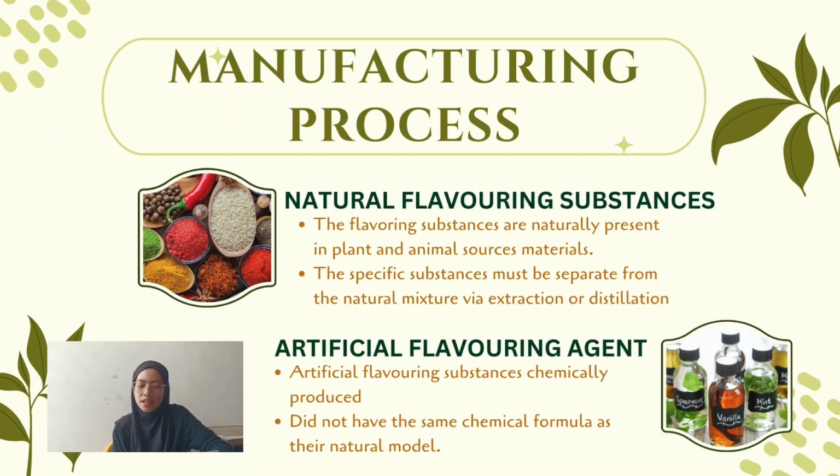There are two flavoring substances, which are natural and artificial. In natural flavoring substances, the flavoring substances are naturally present in plant and animal source material. The specific substance must be separated from the natural mixture via extraction or distillation. In artificial flavoring agents, artificial flavoring substances are chemically produced and do not have the same chemical formula as their natural model.